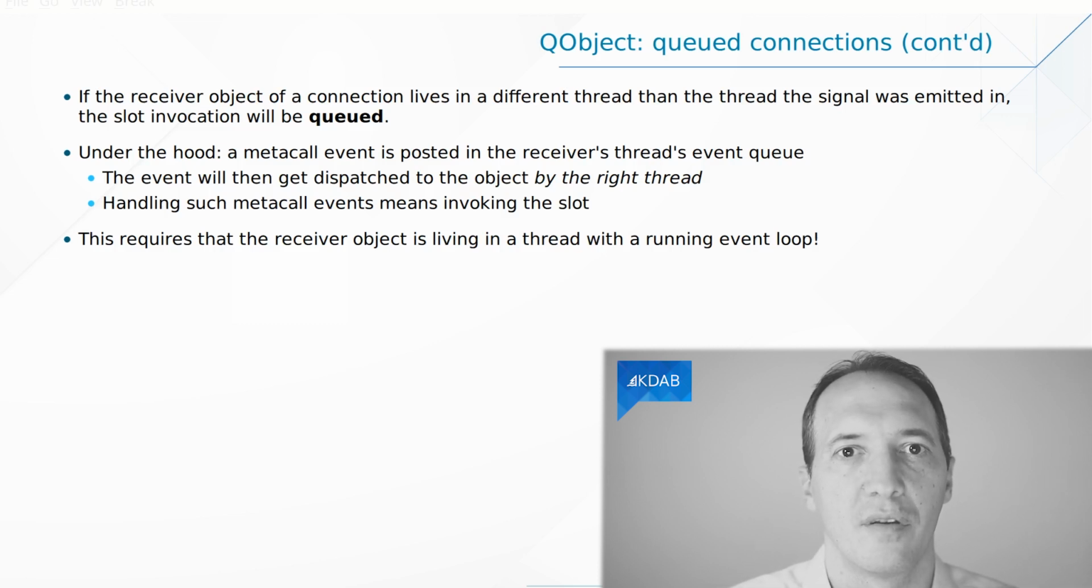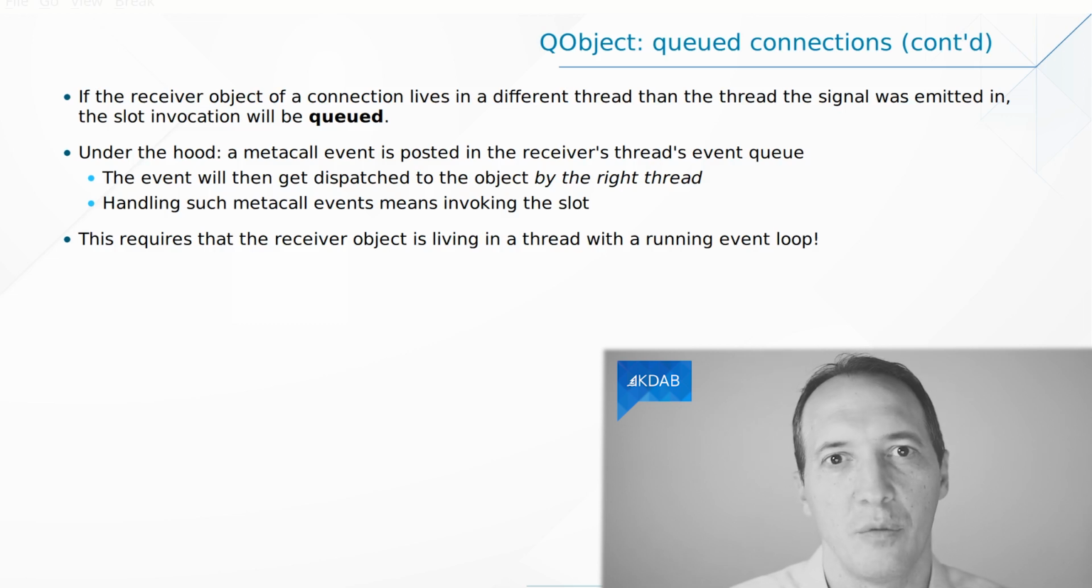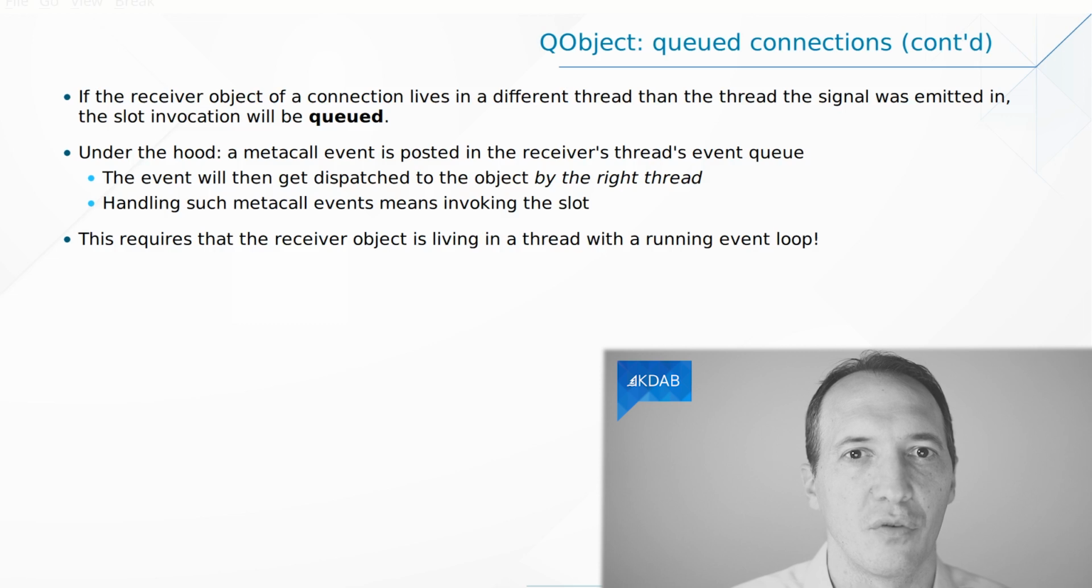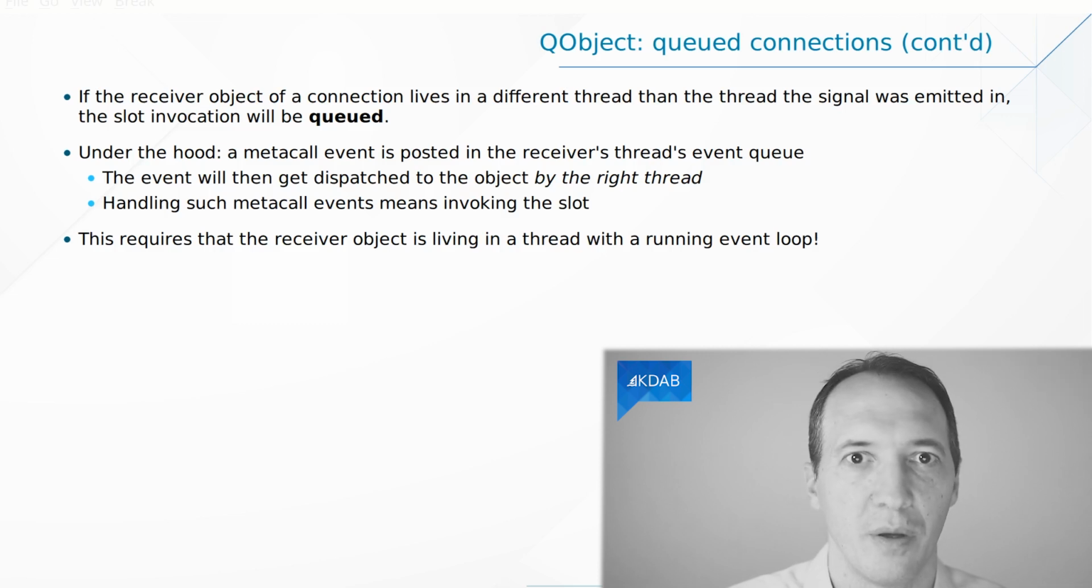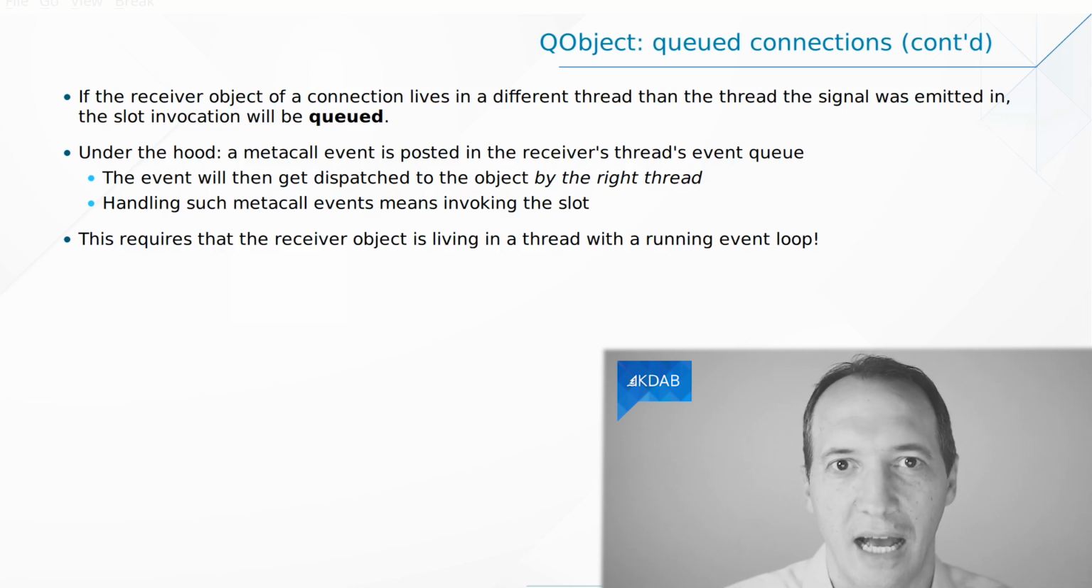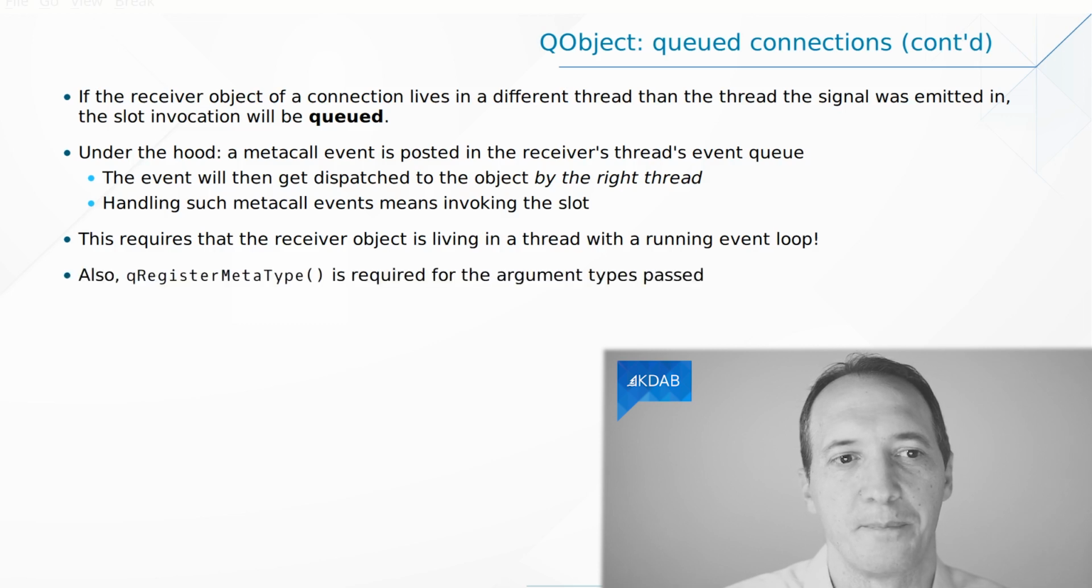So this is very important because both kinds of threads can exist with or without an event loop. You have to make sure that if you want to call slots in an object in the secondary thread, that thread has to have an event loop, which means either you don't re-implement run and it calls exec, or you call exec yourself, or you create a QEventLoop. All of these things allow you to actually have an event loop to receive those events.